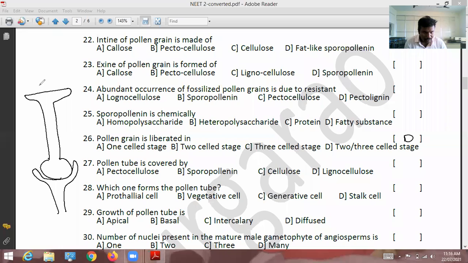See, this is the pollen grain. The pollen grain landed on the stigma. If it is compatible, it will start germination and produce a pollen tube. This is called the pollen tube.